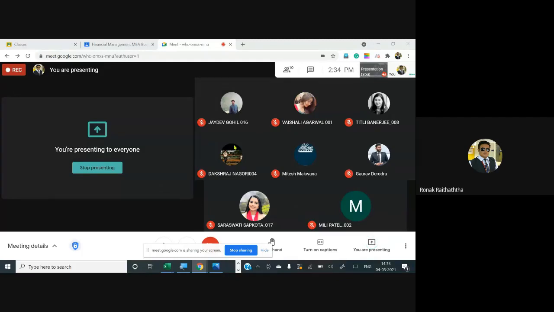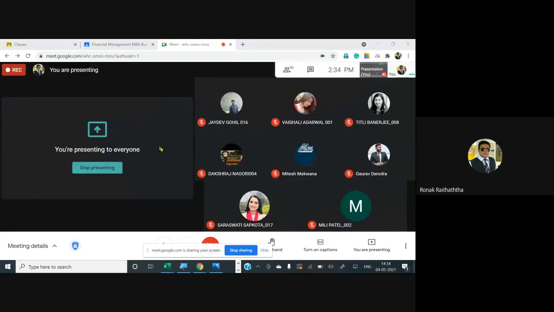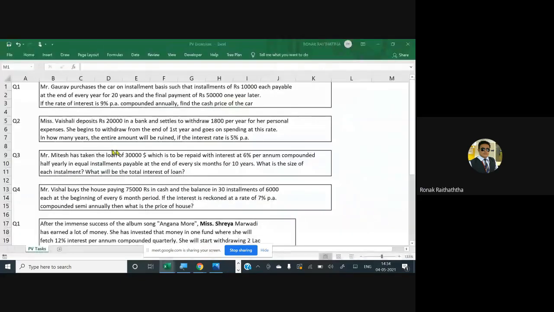I have circulated one Excel file with all of you. I hope everyone is ready with that Excel file. I am there right now in that Excel file. Let's start the question and accordingly we will decide which function of Excel will be the most appropriate and suitable to get the answer.